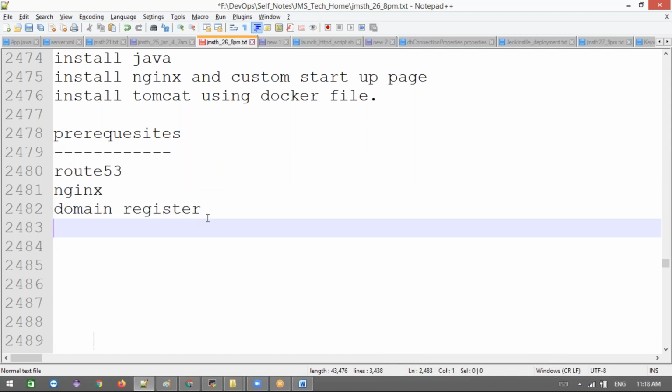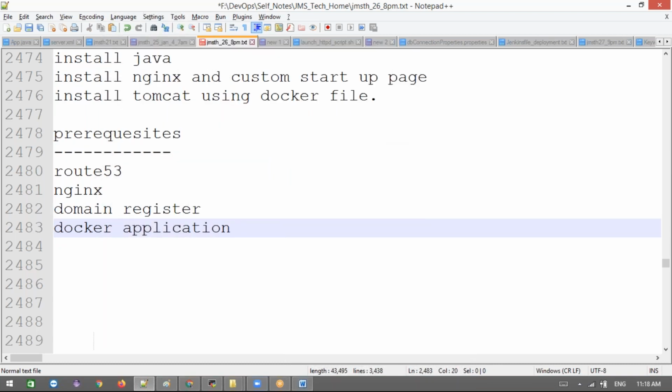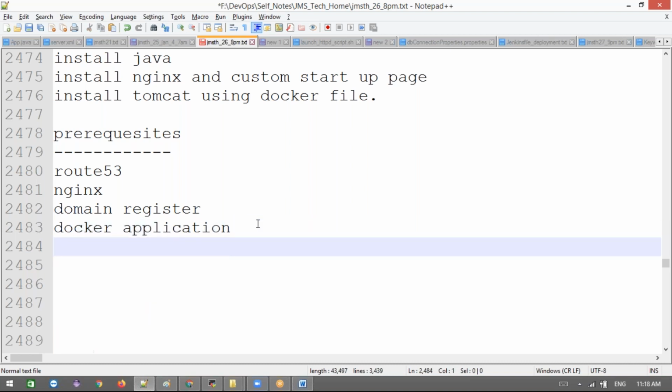And finally, the application we are going to use is a Docker application. Not only Docker, any kind of application, like a Tomcat application, wherever we deploy it and access it through a URL, this will be helpful. But in this session, I am going to use Docker. I'll take one small example first, then later we'll see a WAR file inside a Docker image deployment, and access it like a microservice.